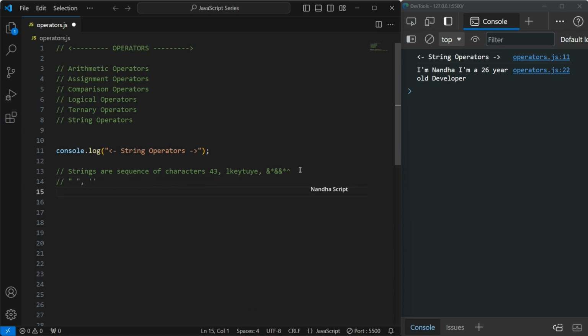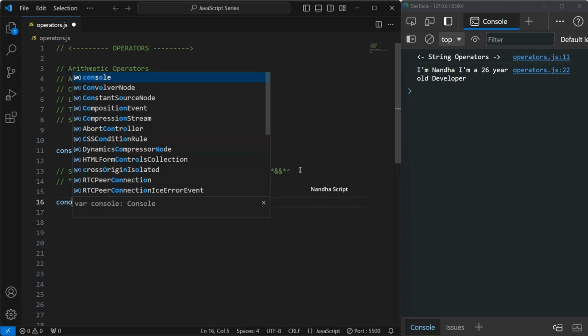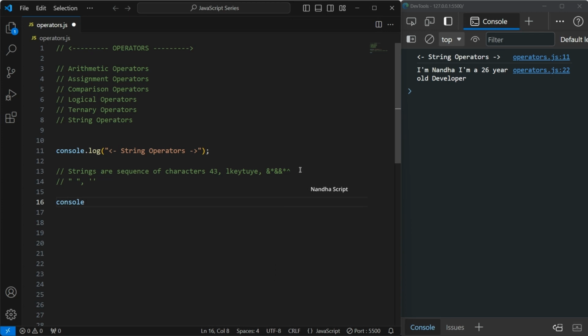For example, I will show you one thing. I am going to add console.log. So here I am declaring one string. This is Nanda, this is my name. If I click save, you can see Nanda is printed, correct?